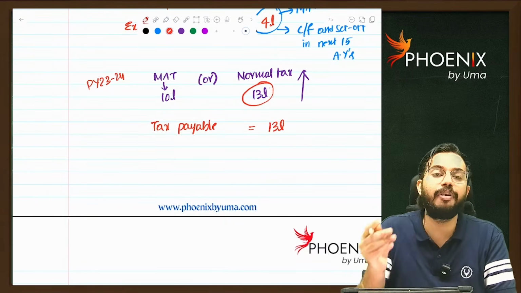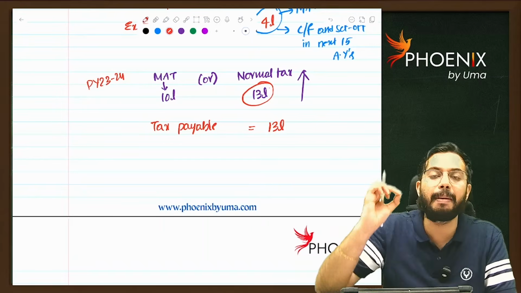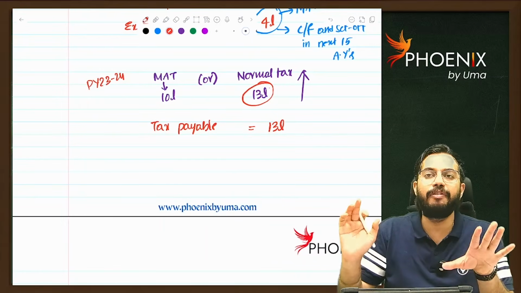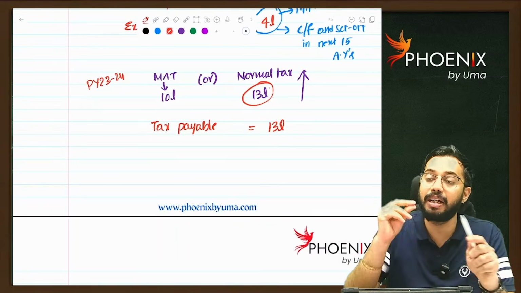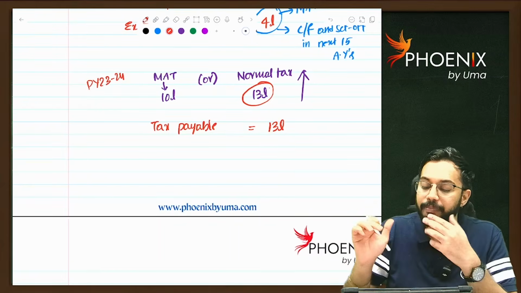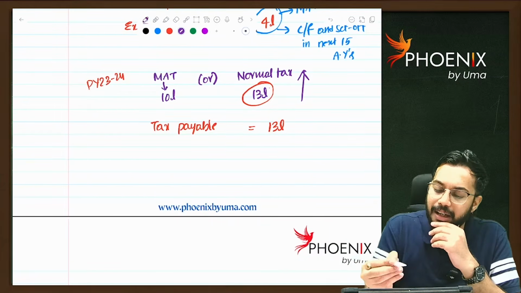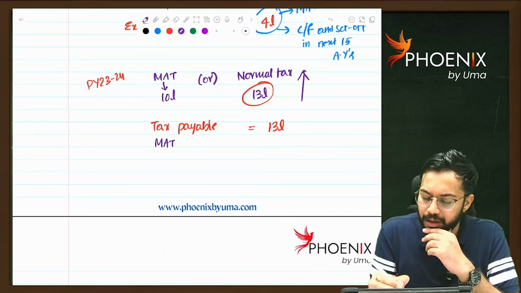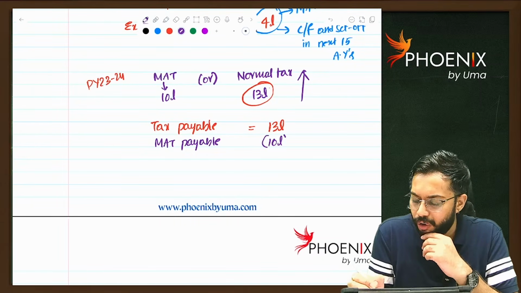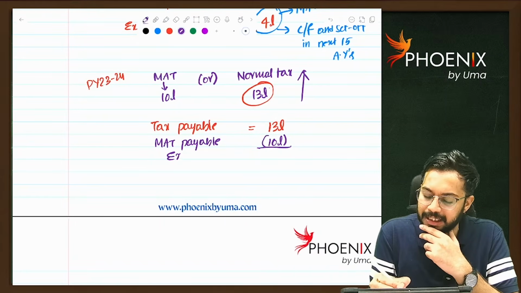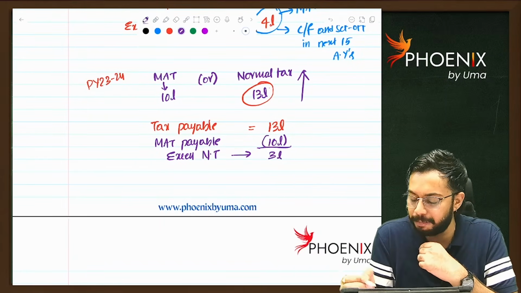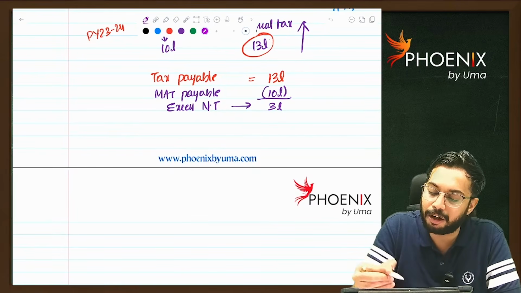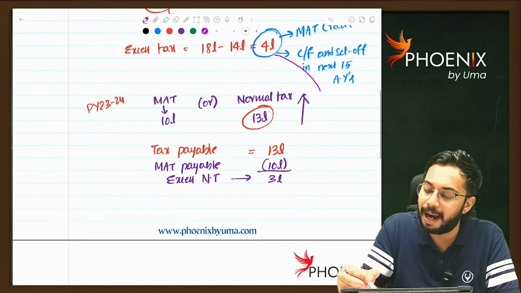Remember, every year we need to minimum pay MAT. So every year either you will pay MAT or normal tax, but minimum you should pay MAT. MAT payable is 10 lakh rupees. Over and above MAT, the excess normal tax is 3 lakh rupees. Against this 3 lakh rupees, you can set off MAT credit.